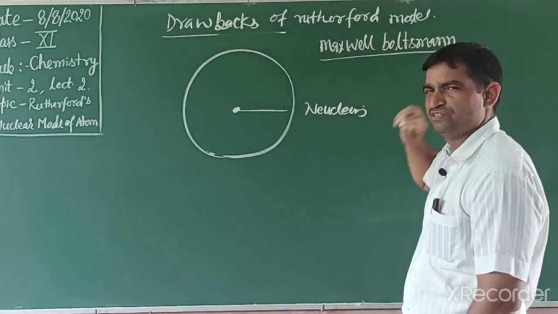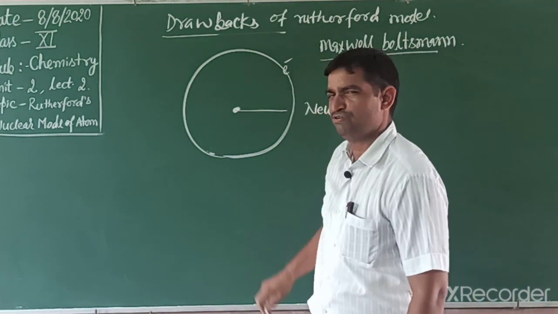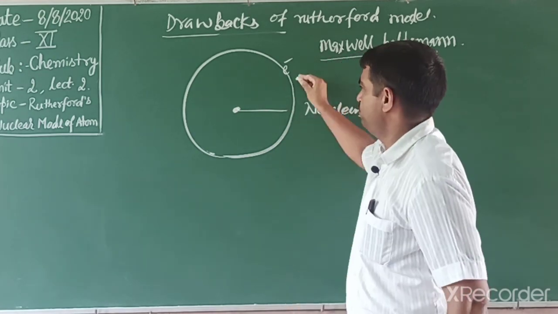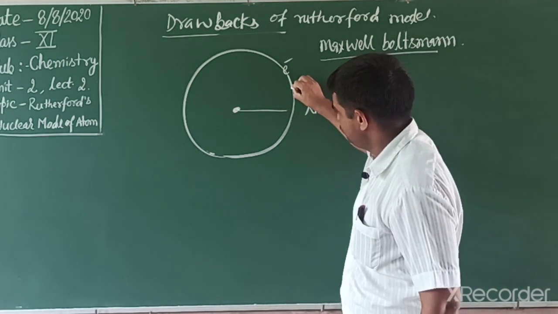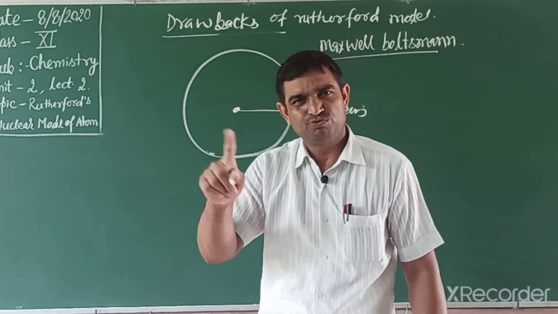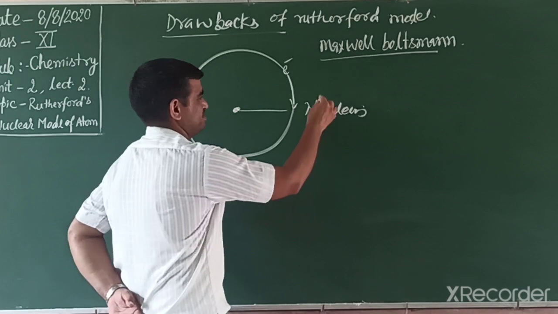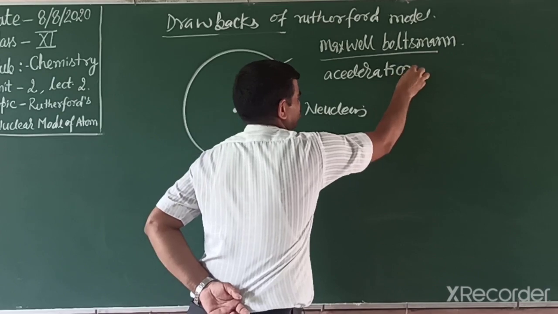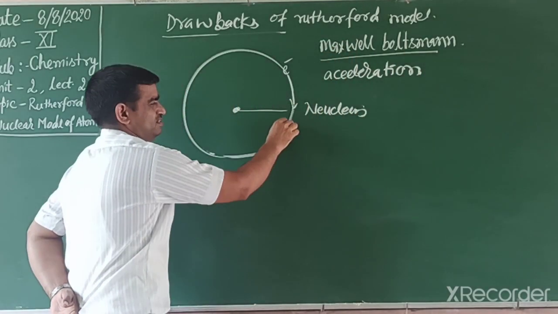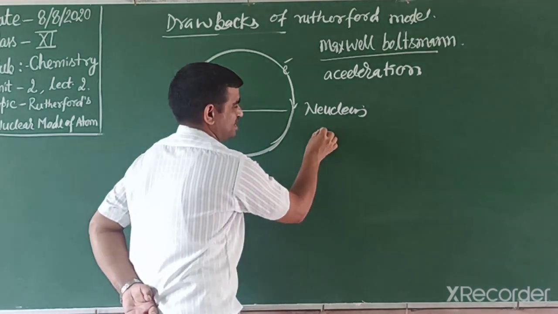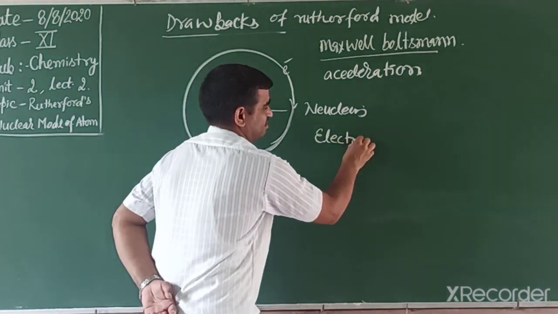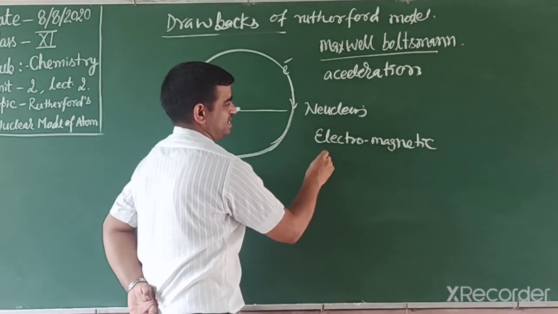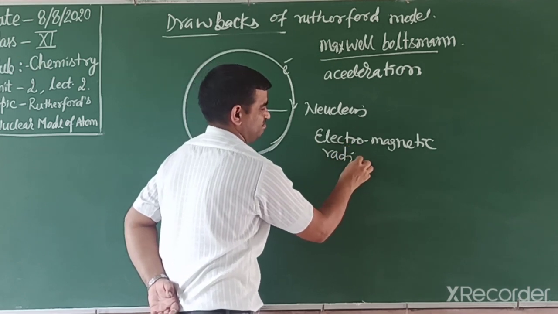according to that scientist, if there is a charged object, this one is the electron and this is the nucleus, there is an electrostatic force, already discussed. But the electron is a charge, and when it rotates continuously, what happens? Due to continuous rotation, there is acceleration. Due to this acceleration, what happens? Its energy is released as electromagnetic radiation.